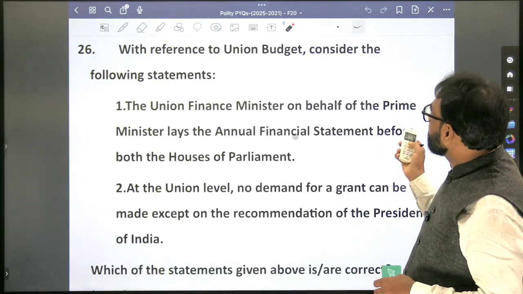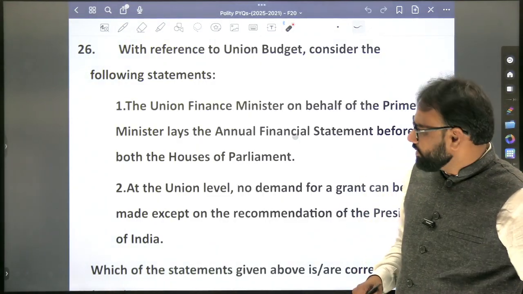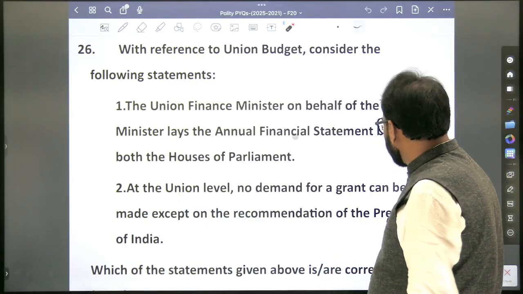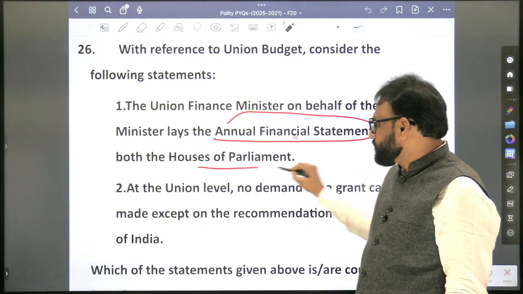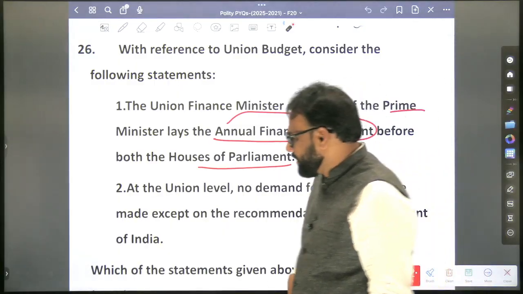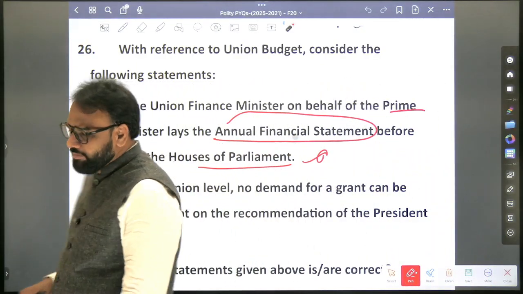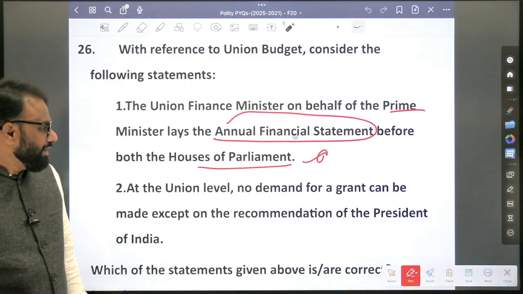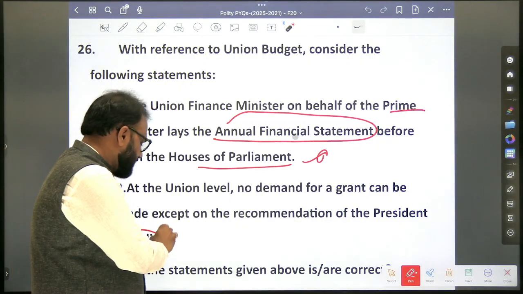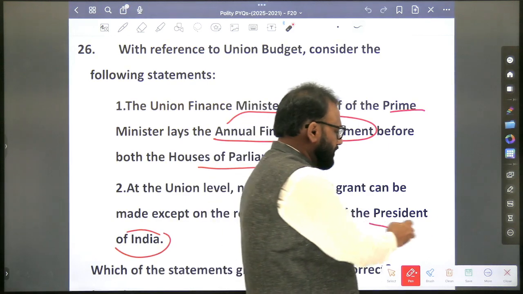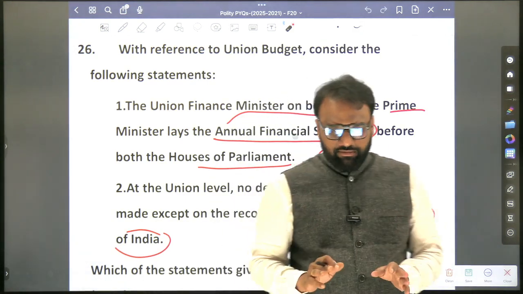With reference to the Union Budget, consider the following statements. The Union Finance Minister on behalf of the Prime Minister lays the annual financial statement before both the houses of Parliament. At the union level, no demand for a grant can be made except on the recommendations of the President of India. So if you have gone through the content, then we can easily answer it.